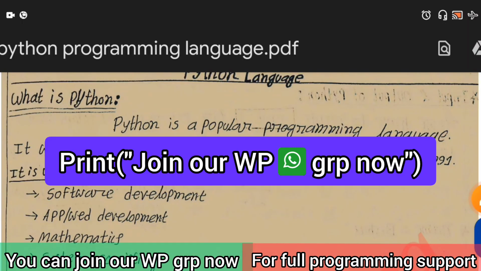Hello everyone. Today I will discuss the introduction part, the basic part of the Python programming language. From today we'll start a big journey to study the Python programming language in a very simple and easy way.